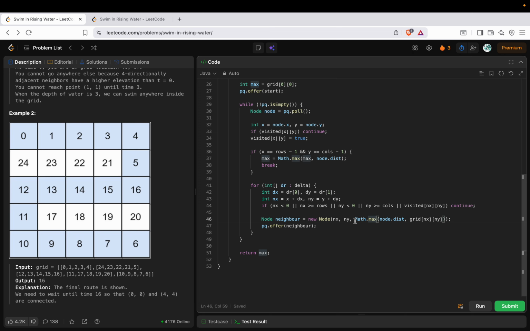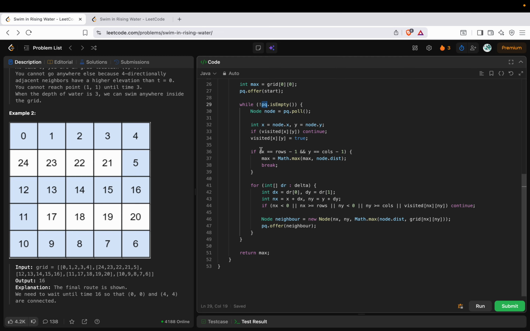In the regular Dijkstra algorithm, we update the distance by summing up the distance. Here we don't have to sum up all the elevations; rather, we will update our distance with the maximum which we have incurred so far. So that is what I have done here. Once I got my neighbor, I'm again pushing it back into my priority queue. This way I will basically process the elements which are nearer to me at each and every step.